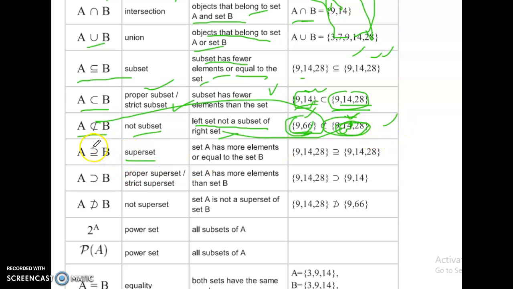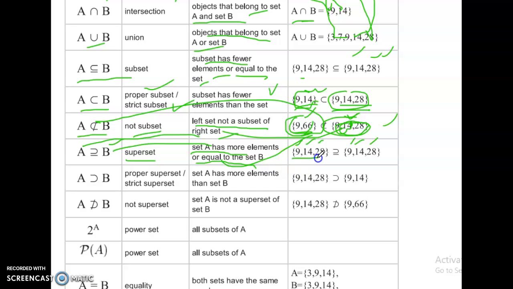Superset: A superset B means set A has more elements or equal to set B. With 9, 14, 28 and 9, 14, 28, it means equal.